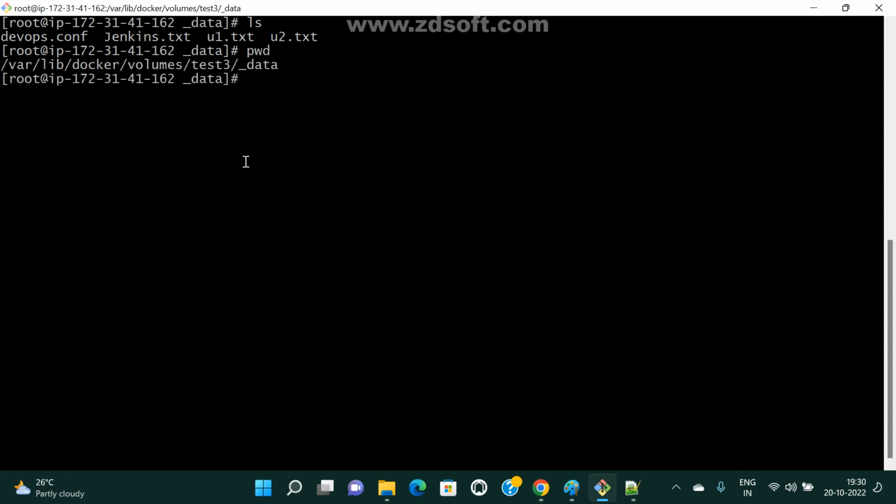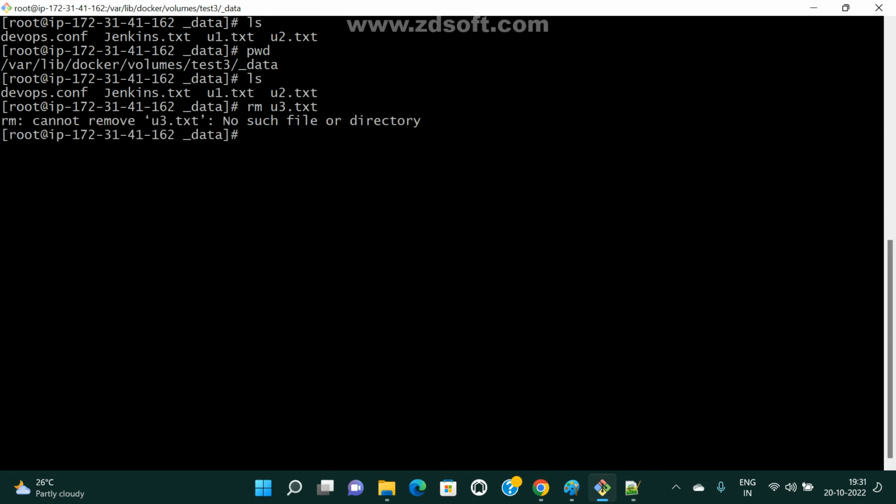If we delete u1.txt, we can delete files, right? rm, then the file. This is your local host file, right? Now automatically it will be gone. U3 is not there, right? U1 and U2.